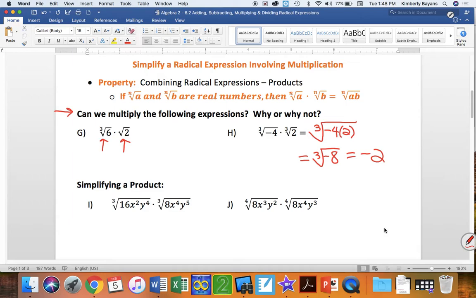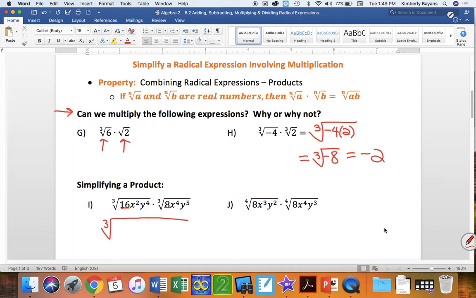Okay? Same thing down here. We've done this, but now we're going to just do it with the cube root and the fourth root, which changes it up just a little bit. It doesn't change it up much. I'm still going to multiply my coefficients together. I'm still going to add my exponents, and then I'm going to simplify. Now, I could go ahead and simplify my cube root of 8 out of that second radical, and I could simplify the 16. Or I can multiply them together and do that all at the end. So let's go ahead and do that.